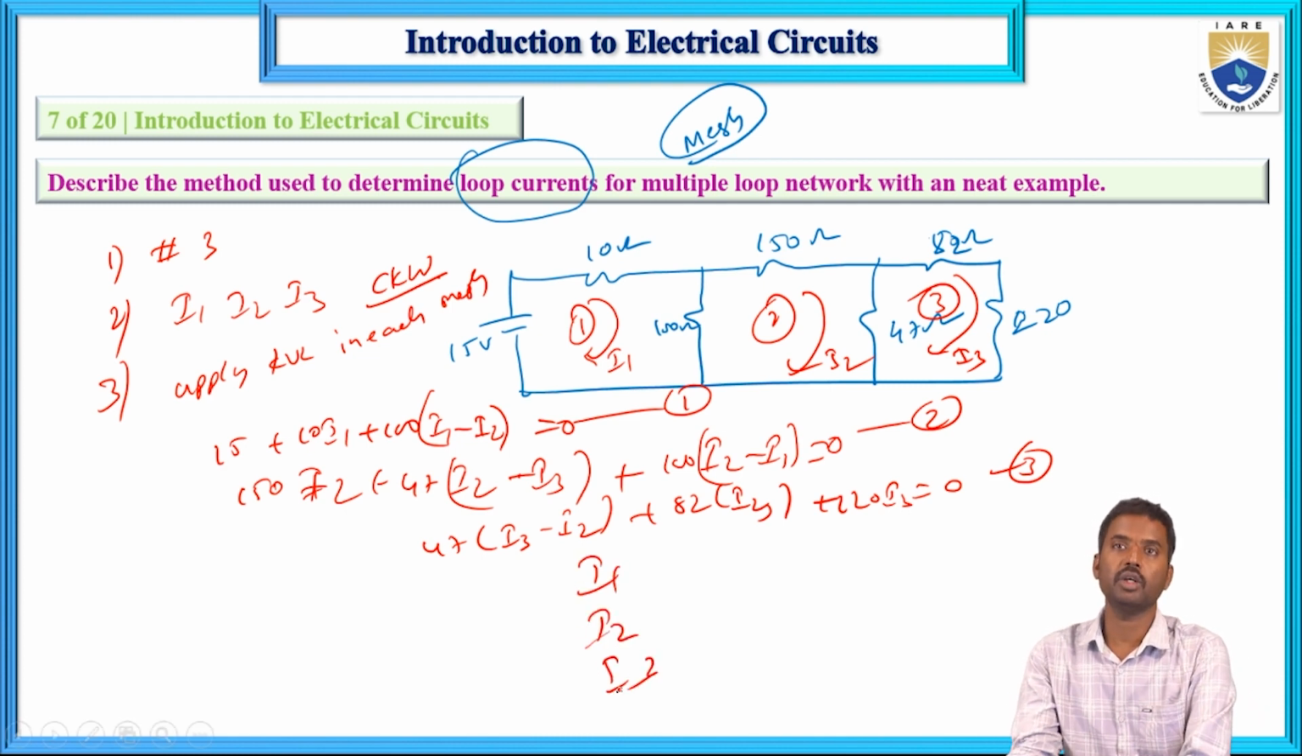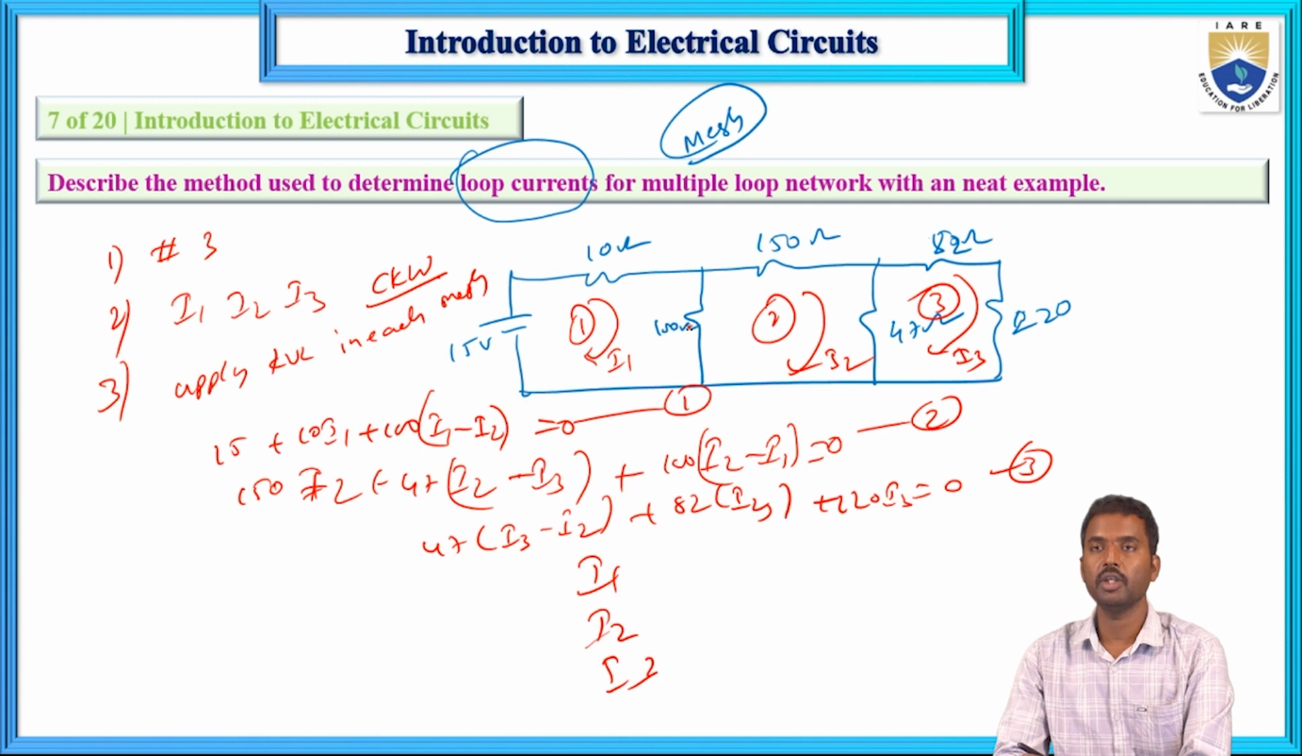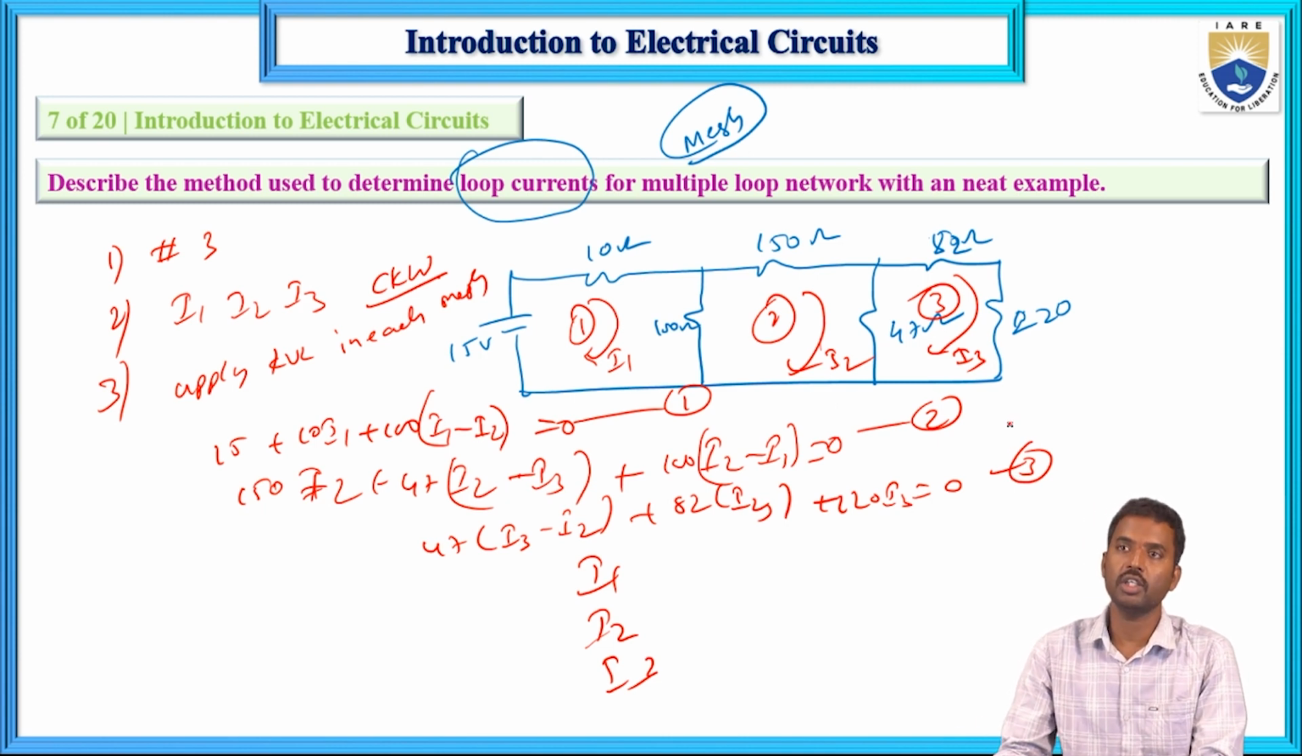So, describe the method to determine mesh loop currents for multiple loops network with suitable examples. First take one circuit, in that determine the possible number of meshes and assume the mesh currents I1, I2 and I3 in clockwise direction. Apply KVL in each mesh. So mesh 1 equation, mesh 2 equation, mesh 3 equation, and solve those equations. You will get the loop currents for multiple loop networks.